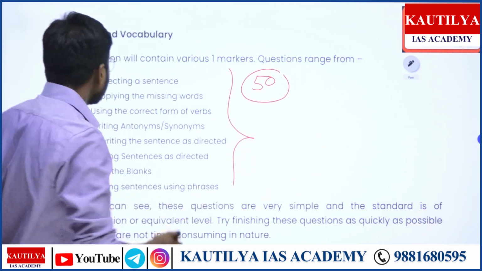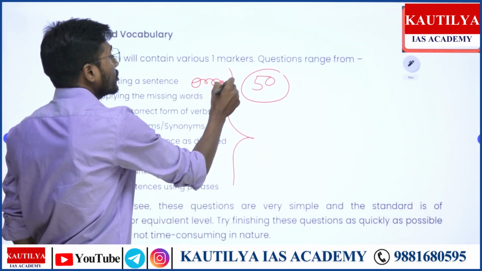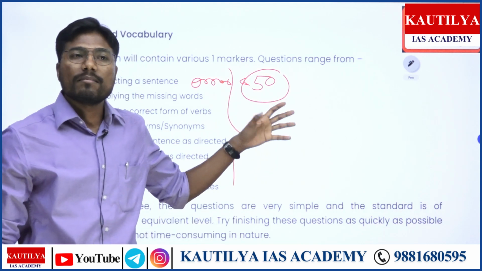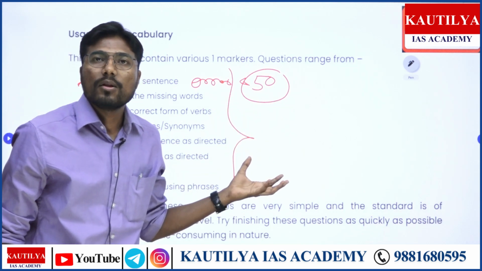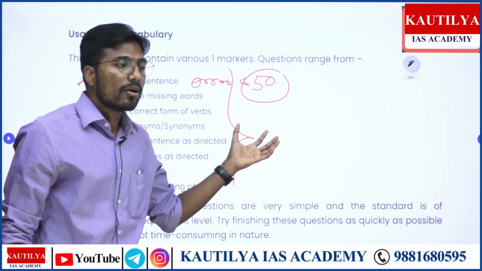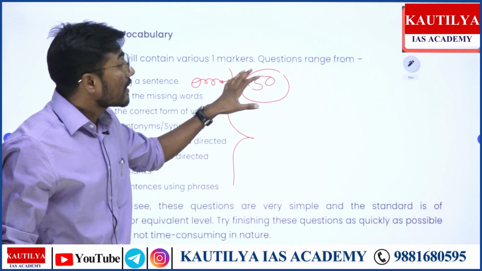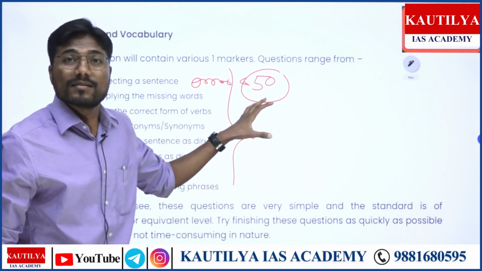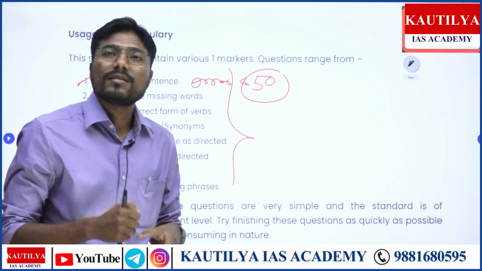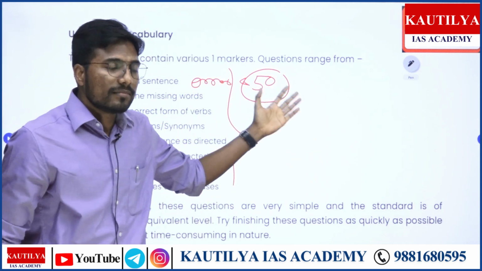When it comes to correcting a sentence, here is the error spotting. Error spotting can be from any topic, like nouns and pronouns, or an error of subject-verb agreement, or an error of other components, right? So with regards to these 50 marks, it's basically the quintessence, or the essence, of the entire grammar, right?